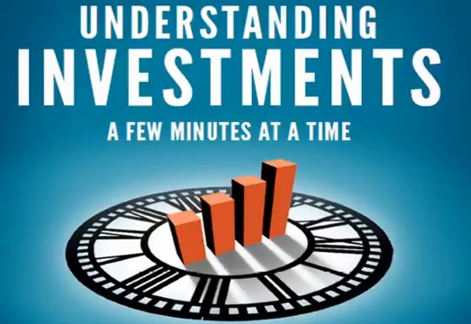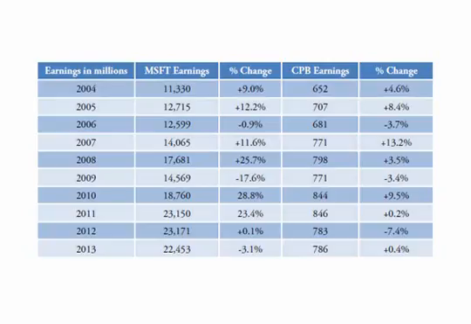As with most analysis, different tools have different applications. Here are a few to consider with regard to earning stability. It is as much an art as science. The data below is for Microsoft and Campbell's from 2004 through 2013. Using a spreadsheet like Excel, we can compute a linear regression that not only provides a formula for forecasting future earnings, but also a coefficient of determination, a number between 0, no fit, and 1, a perfect fit.